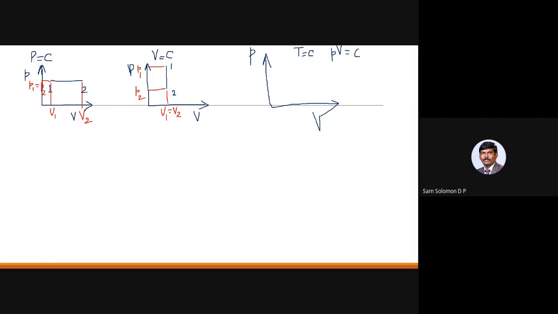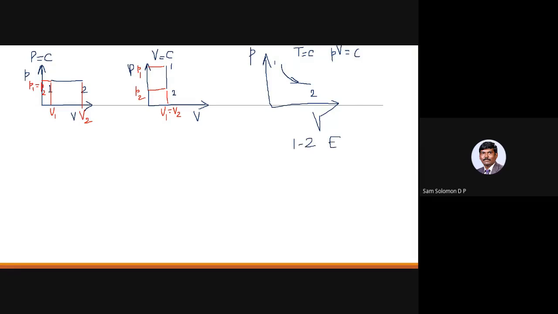Okay, and that could be a curve like this. Okay, and your 1, 2. If you are moving from 1 to 2, it is called expansion. There is a drop in pressure and there is an increase in volume. So when you say 1 to 2, it is expansion according to this particular diagram.